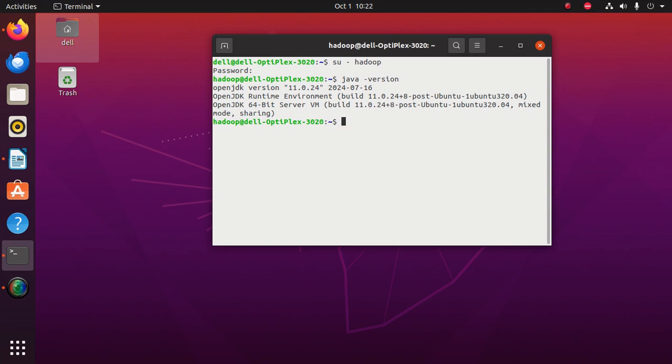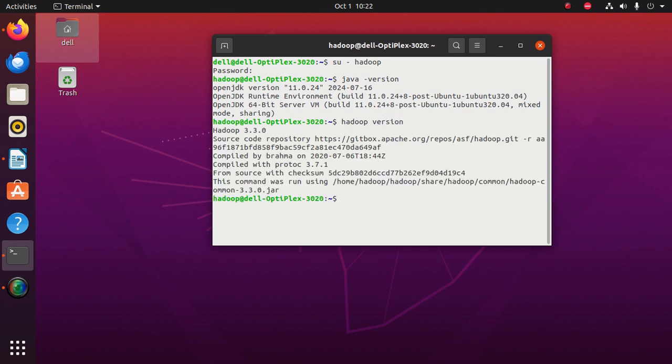The next step is to check whether Hadoop is installed. So for that, type the command hadoop -version. Okay, so as you could see, the Hadoop 3.3.0 version is installed properly.